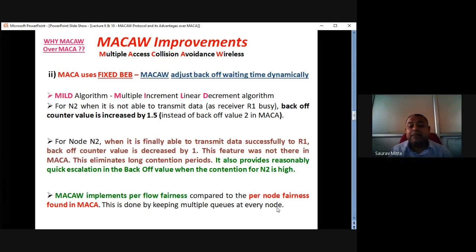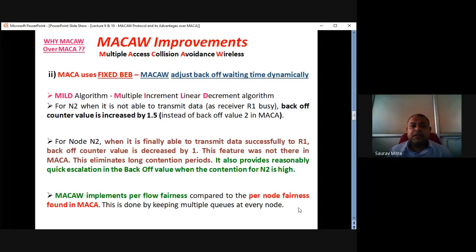This is done by keeping multiple queues at every node. So all the data are arranged in the form of a queue, and only in queue form are those data packets sent, or put over the channel. So in MACAW, per flow fairness is achieved, and MACAW is able to handle the hidden terminal problem in a better way because of the MILD algorithm, whereas in MACA it was because of the BEB algorithm. So both increment and decrement of the BEB counter happen in case of MACAW. In case of MACA, it was only increment of the BEB counter. There was no decrement.